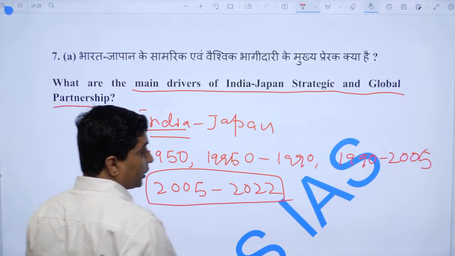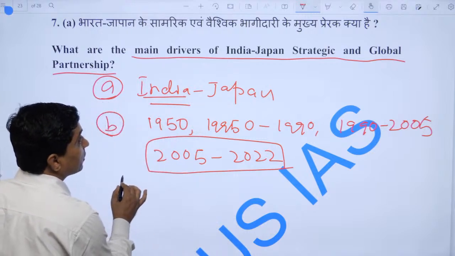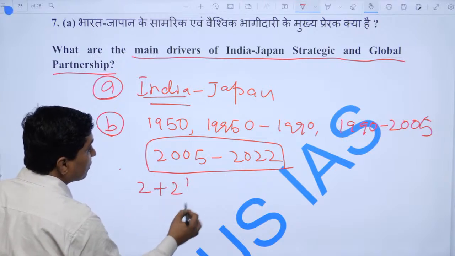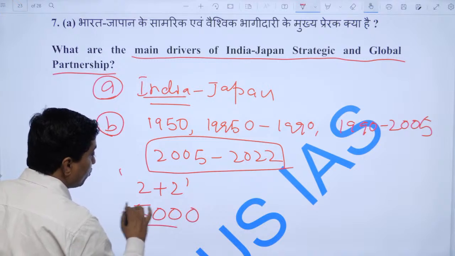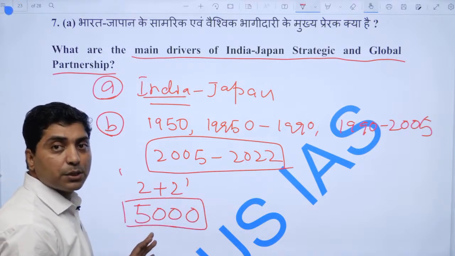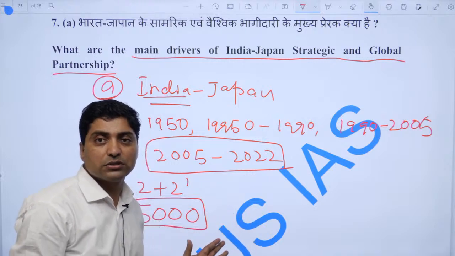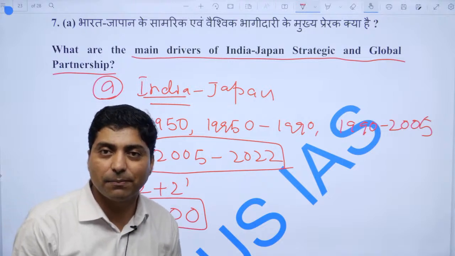For example, India and Japan are global partners. We have a 2+2 dialogue, right. There are more than 5,000 trading companies that have invested in India, promoting economic growth and employment and writing a story of development.